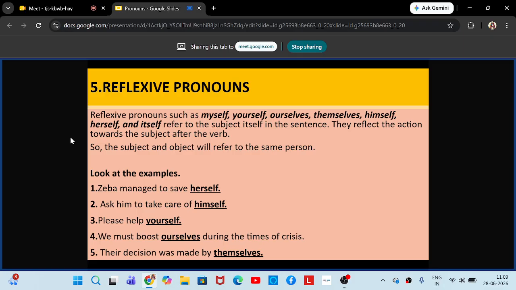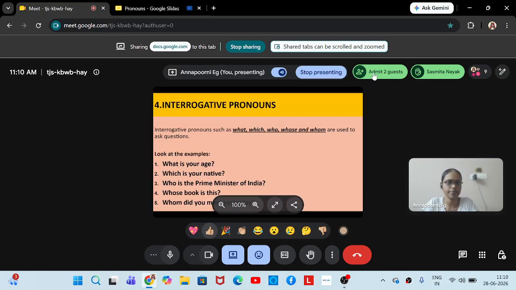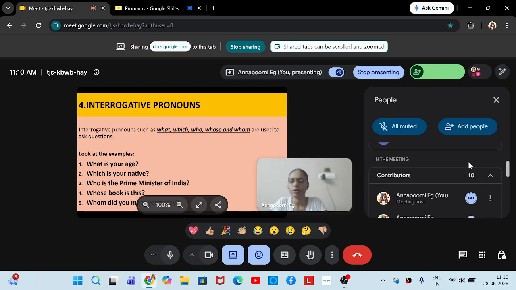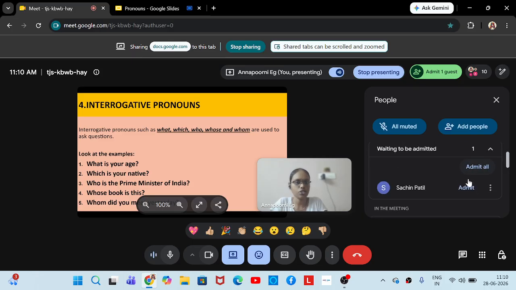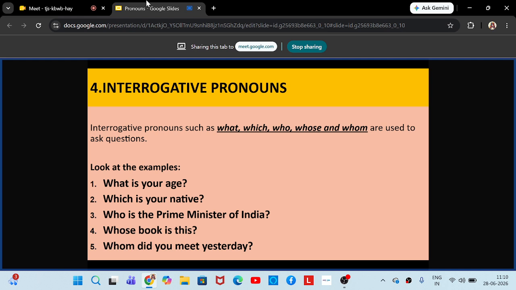Interrogate. The word itself means to ask questions. And then they are WH question words. So the five interrogative pronouns are here: what, which, who, whose, and whom. These are the five interrogative pronouns used to ask questions. Okay. So we also discussed a few examples here, like what is your age, which is your native, who is the Prime Minister of India, whose book is this, whom did you meet yesterday, etc.